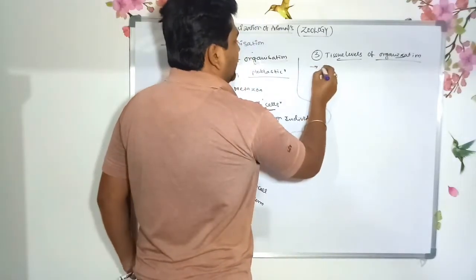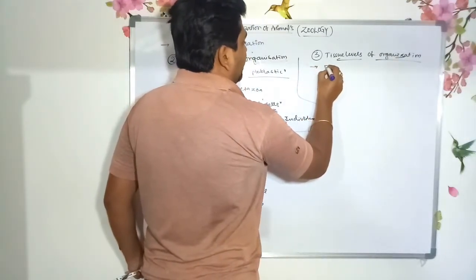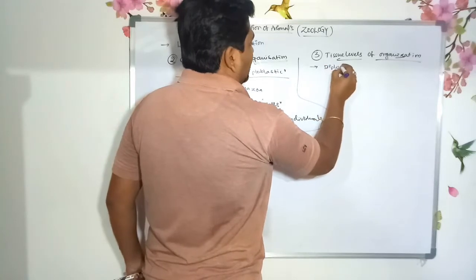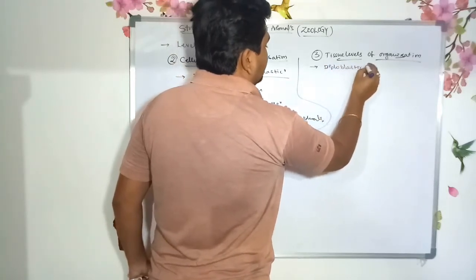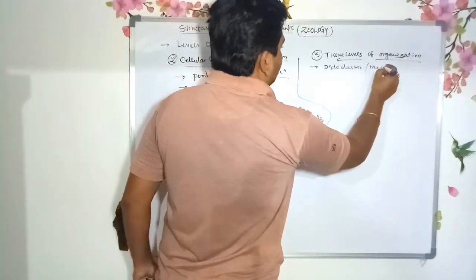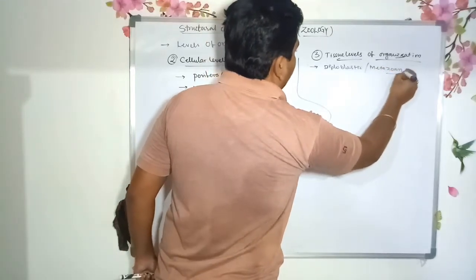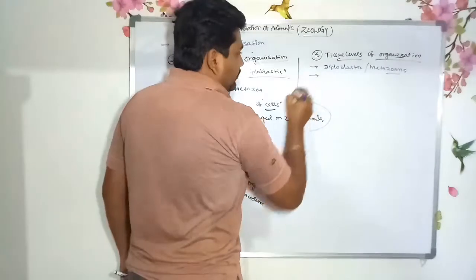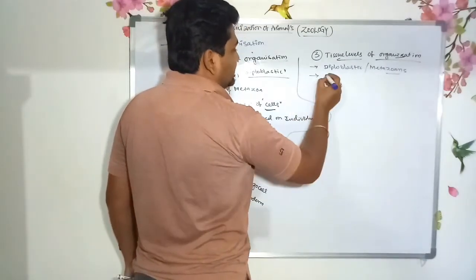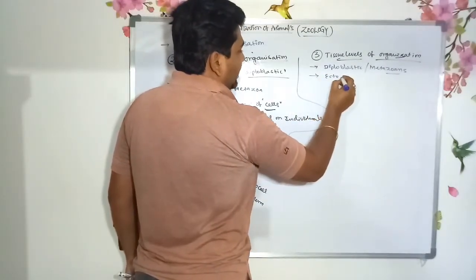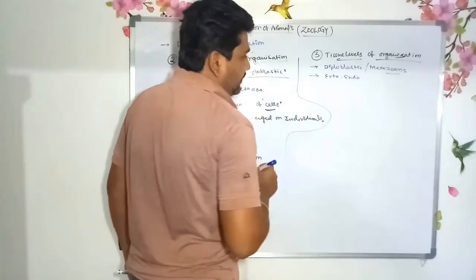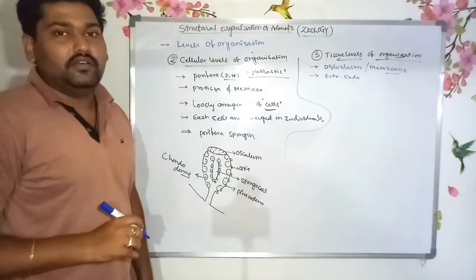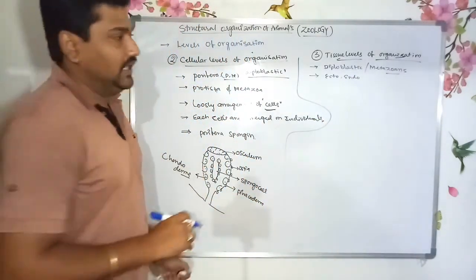This is shown in most diploblastic individuals, the metazoans. In this, diploblastic in nature means they consist of ectoderm and endoderm. Mesoderm is absent; it is completely replaced by mesenchyma.